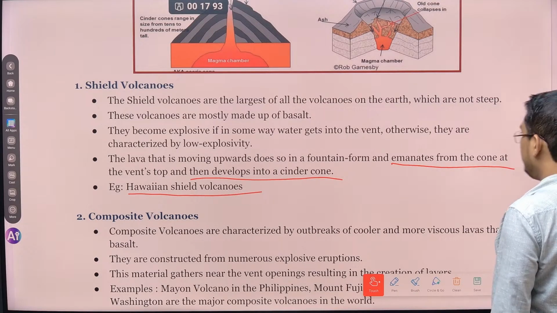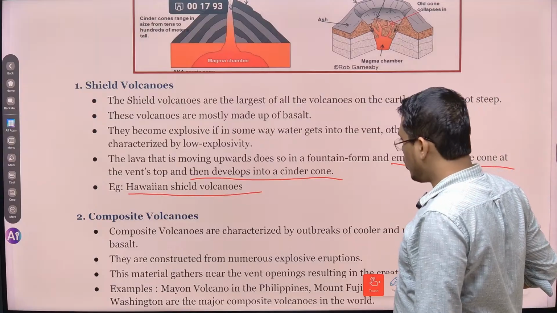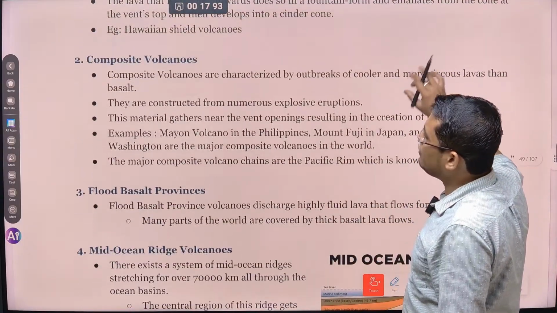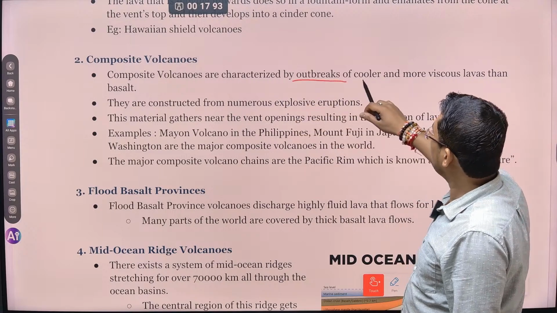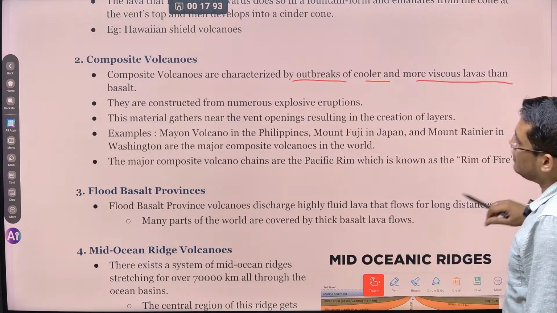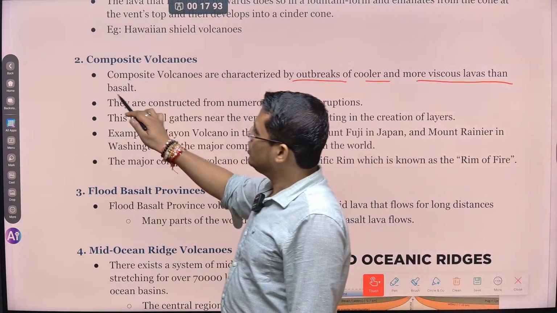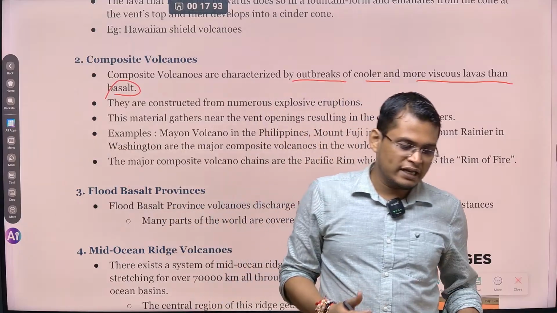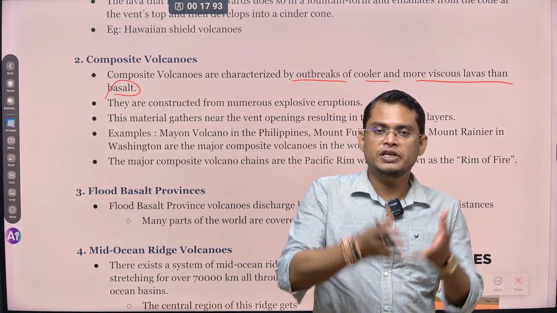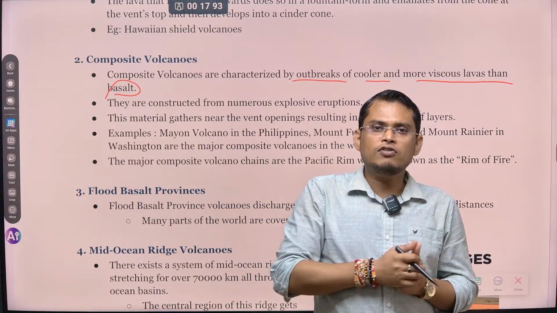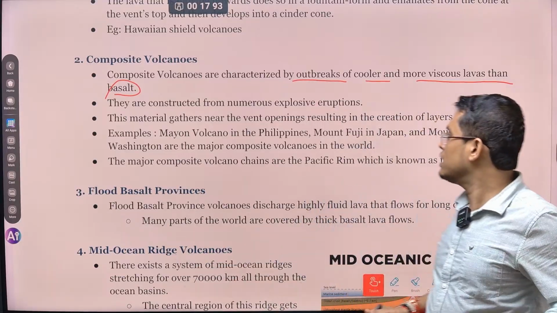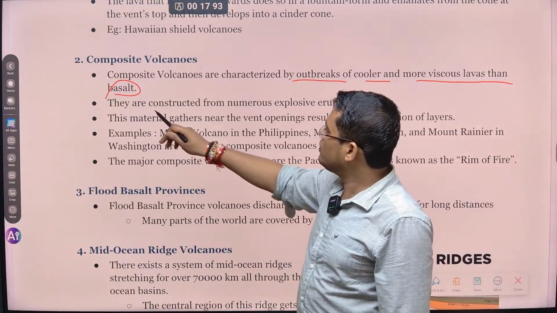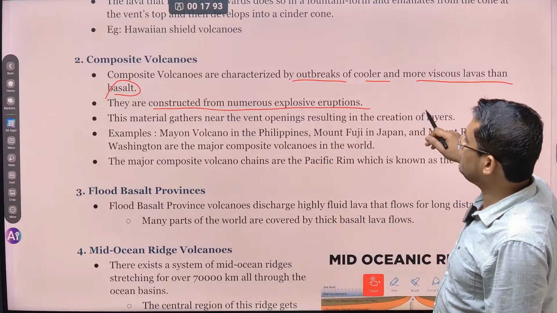Let's move ahead. Next is the composite volcano. What is a composite volcano? Composite volcanoes are characterized by outbreaks of cooler, more viscous lavas than basalt. Here the volcanic eruption is happening and the material is very viscous. That means there will be an eruption and it will cool down very fast, so it will not flow a much longer distance. They are constructed from numerous explosive eruptions.